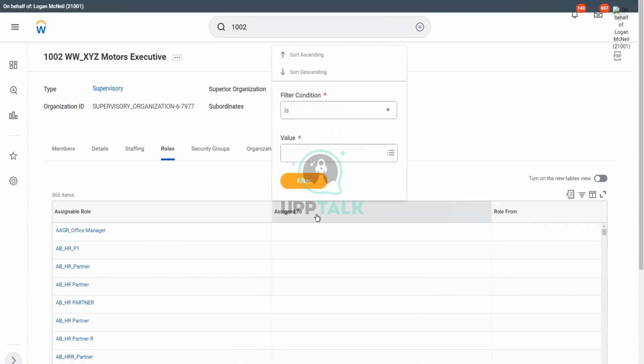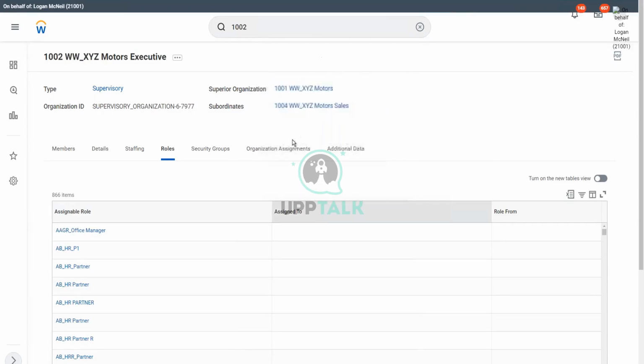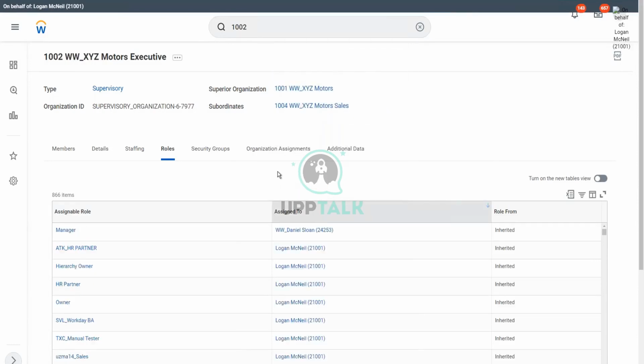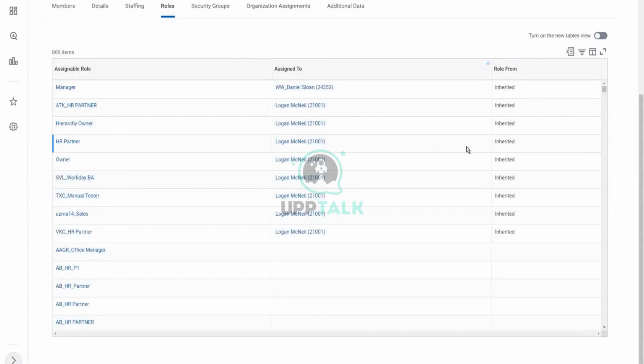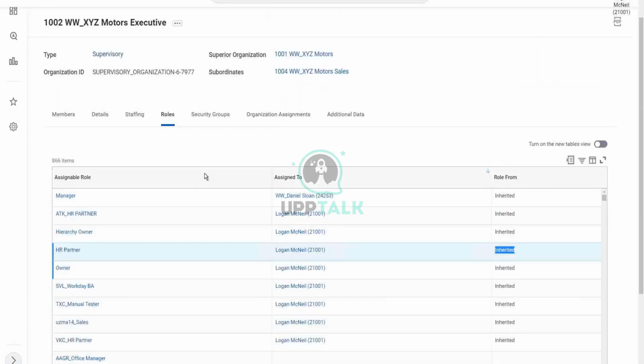Logan McNeil. If I look at, let me sort descending. That is the easiest way to find out. If I sort descending, you will see that the HR Partner role is inherited, right? It is inherited. So we have assigned the role of HR Partner to Logan McNeil.